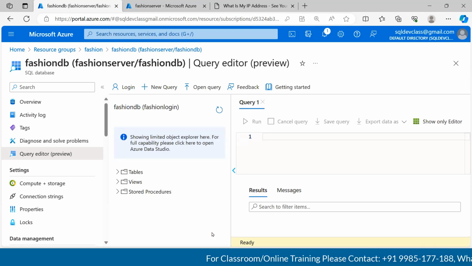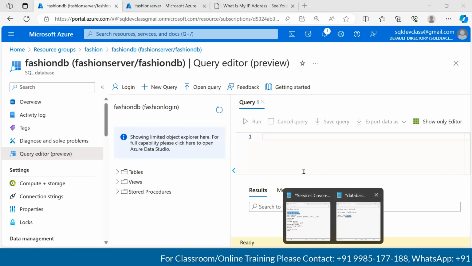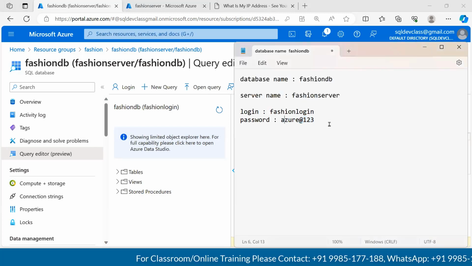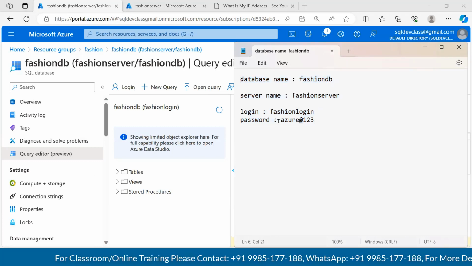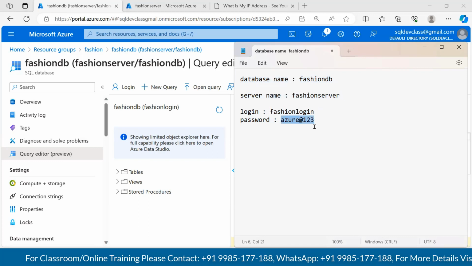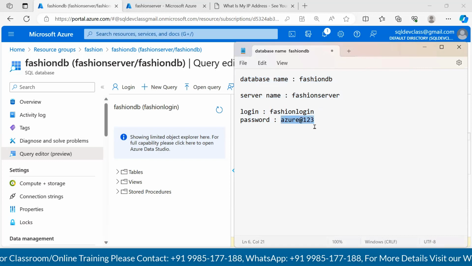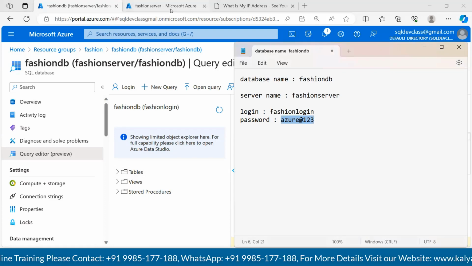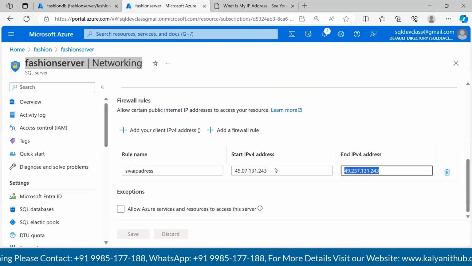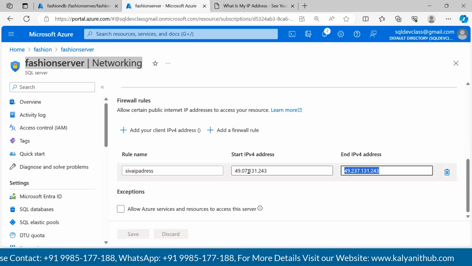So that means even though you have the username and password recorded in our session, you will not be able to log into the system. That is the reason why I typed in my password in public. Now I know the complete credentials, but still you will not be able to connect. The reason being, I need to add your IP address here. Only then you will be able to access it.